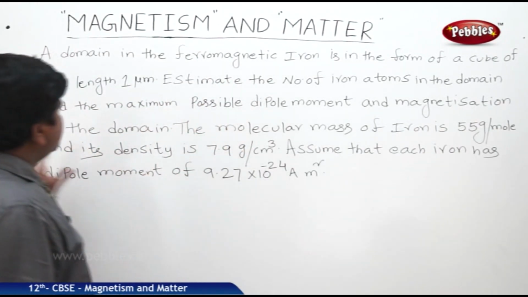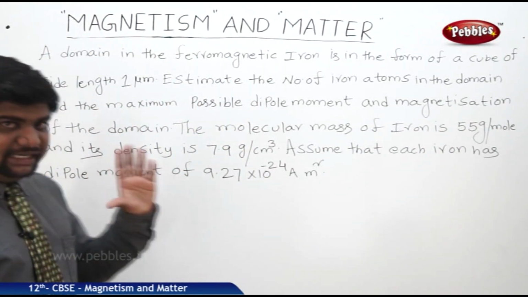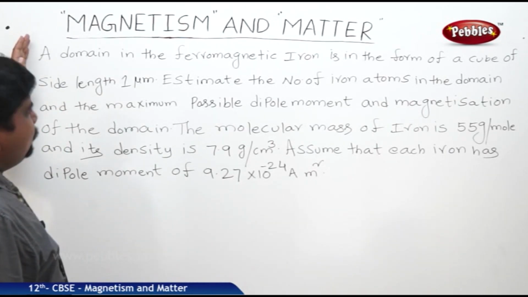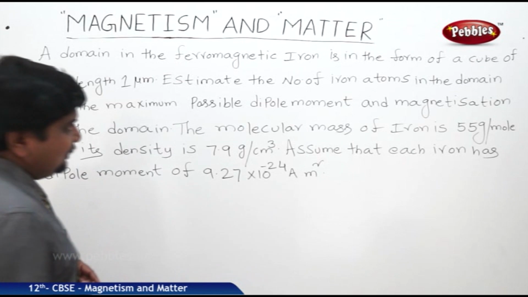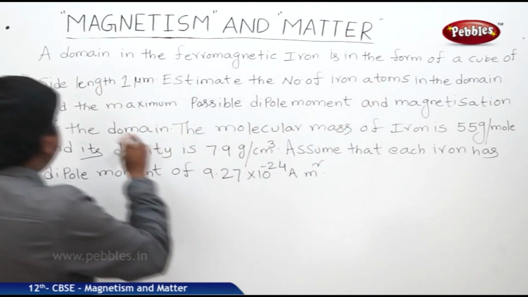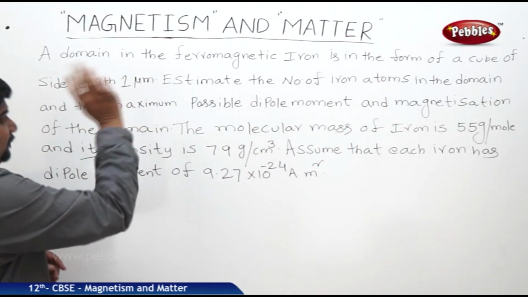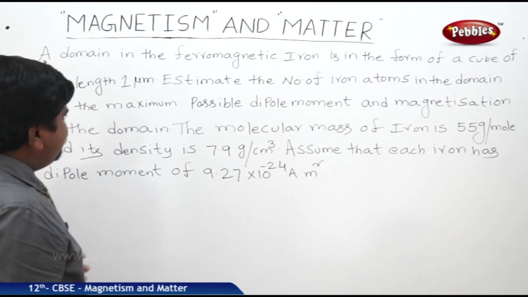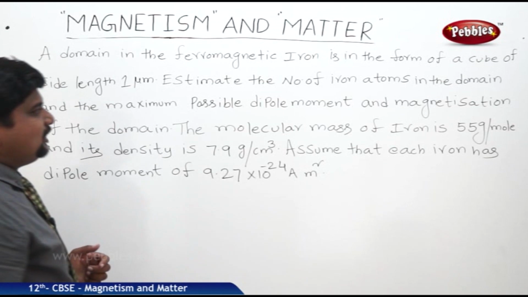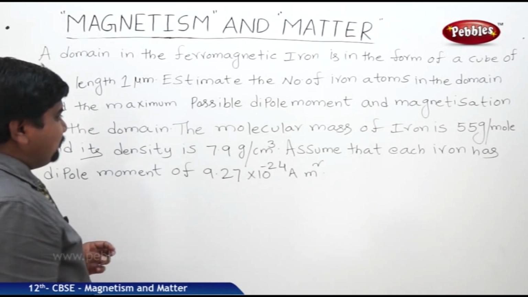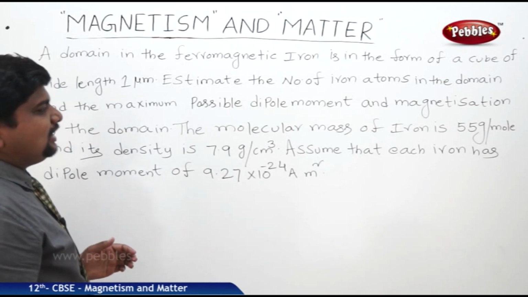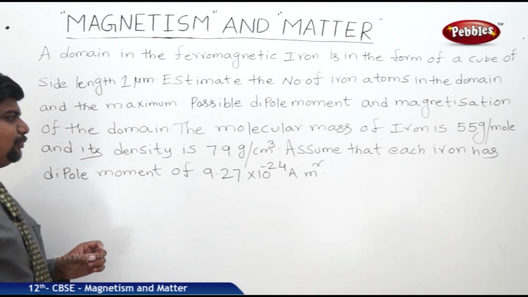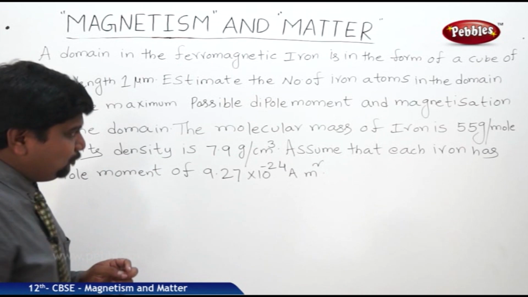This is a problem which relates to ferromagnetic materials. The content of the problem is: a domain in ferromagnetic iron is in the form of a cube of side length 1 micrometer. Estimate the number of iron atoms in the domain and the maximum possible dipole moment and magnetization of the domain. The molecular mass of iron is 55 grams per mole and its density is 7.9 gram per centimeter cube.